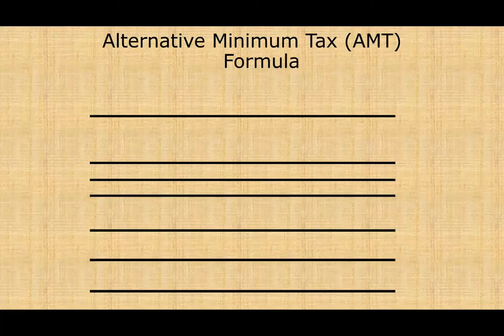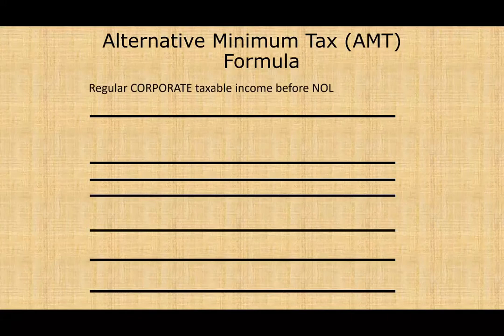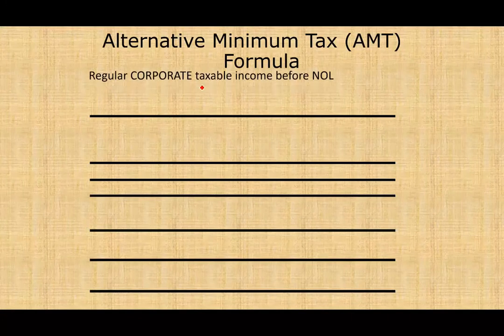How do we compute AMT? We'll start AMT by taking regular corporate taxable income before net operating loss. So basically regular corporate taxable income, assuming you don't have NOL. If you have NOL, you cannot deduct NOL when you're computing the regular taxable income for the purpose of AMT. Just like for personal taxes, where we start with personal regular taxable income, here it's regular corporate taxable income, and that's why I put corporate in caps.